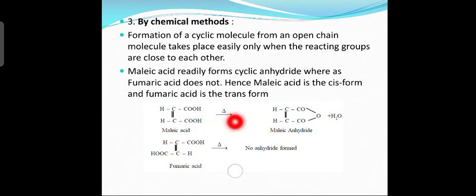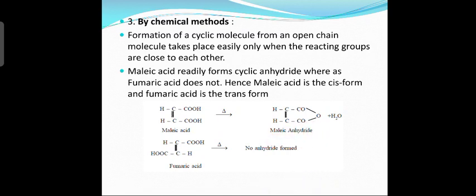So malic acid on heating gives what? Malic anhydride. Can you see here malic anhydride? How is it formed? By the elimination of a molecule of water. H and OH of the two carboxyl groups are very close to each other, right. On heating, they eliminate a molecule of what? Water, correct, forming an anhydride. What is the name of that compound? Malic anhydride, okay. So malic anhydride is formed.